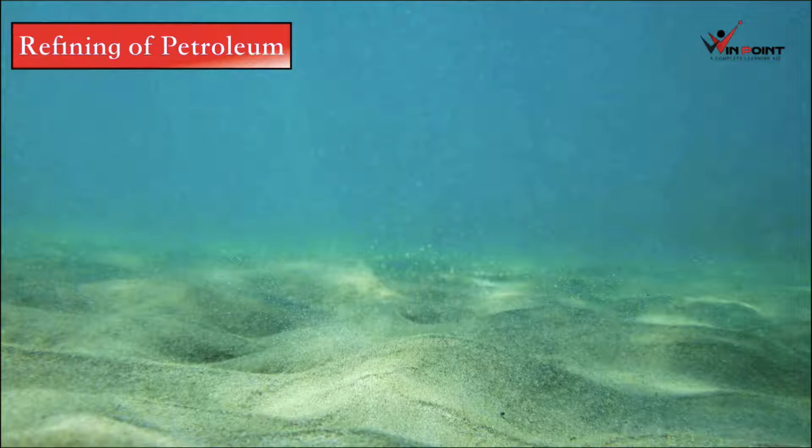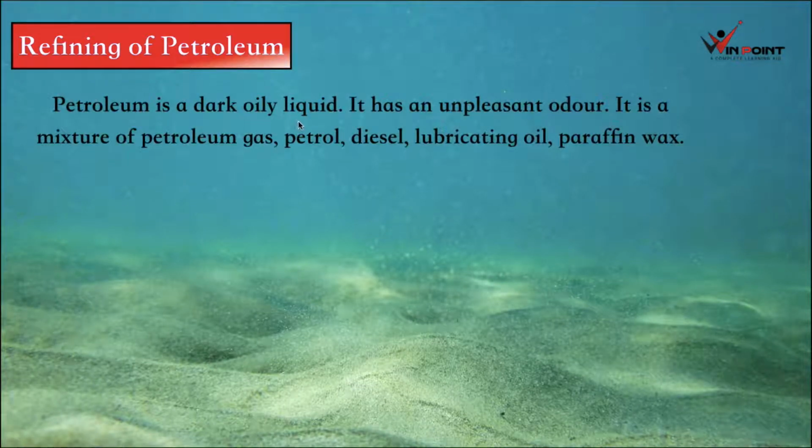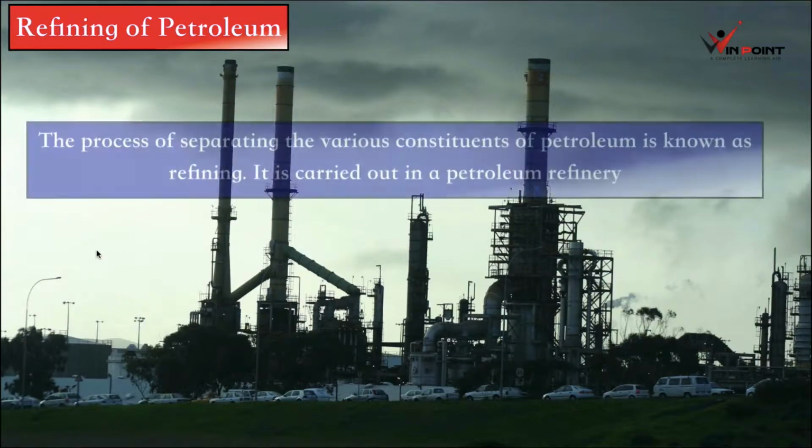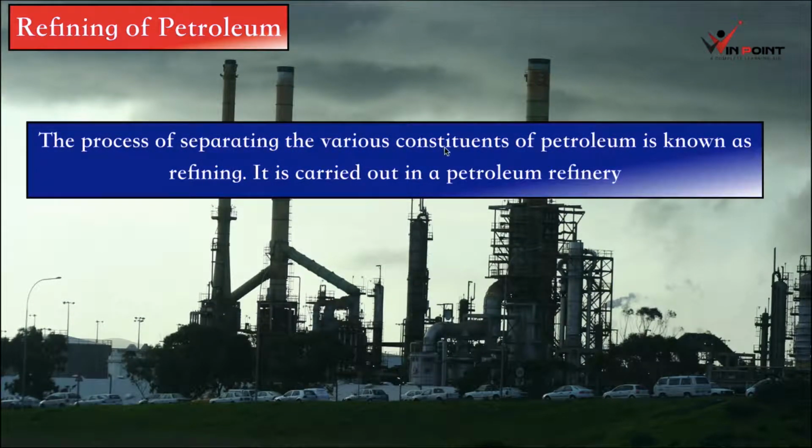Refining of petroleum. We need to separate the components present in the petroleum. That process is known as refining of petroleum. Petroleum is a dark, oily liquid. It has an unpleasant odor. It is a mixture of petroleum gas, petrol, diesel, lubricating oil and paraffin wax. The separation of these components is known as refining of petroleum. The process of separating various constituents of petroleum is known as refining. It is carried out in a petroleum refinery.